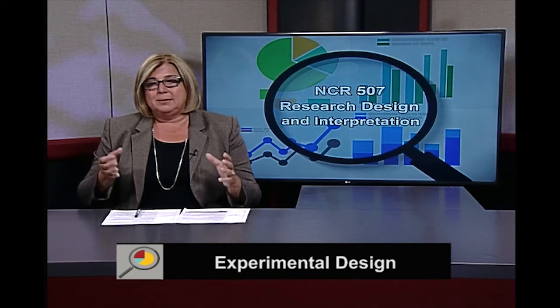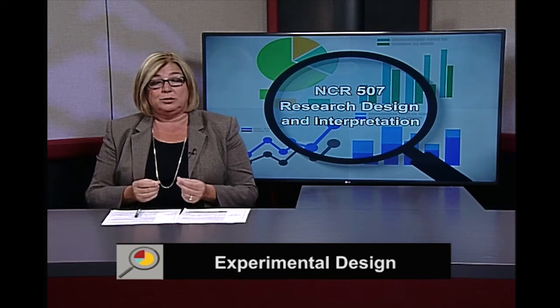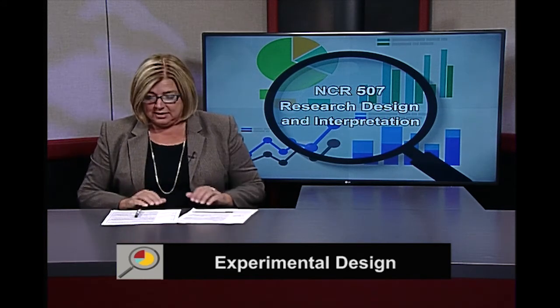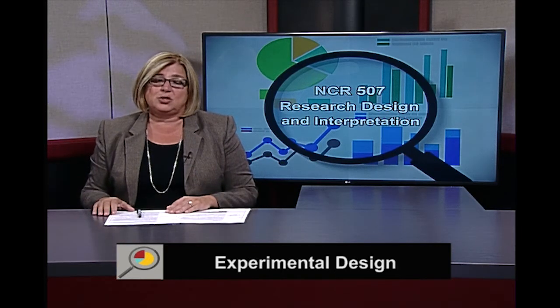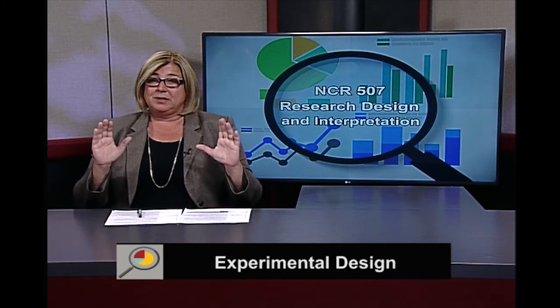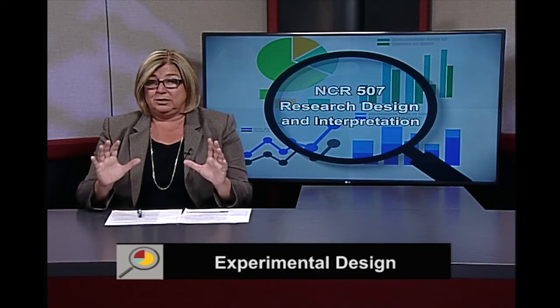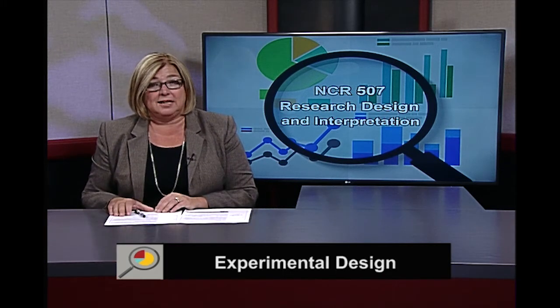And so that randomization is a very important distinction between true and quasi-experimental design. Of course, there are different reasons, and we can read about those reasons, why we might use true or quasi-experimental design, but we know that the true designs actually give us the best data in order to do this job of assigning causality.